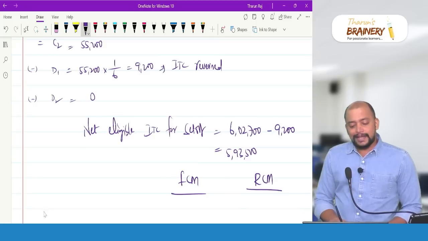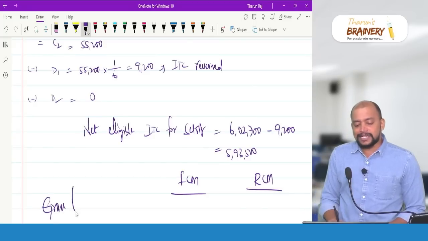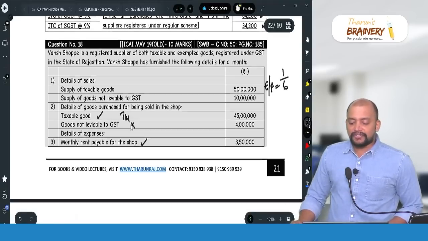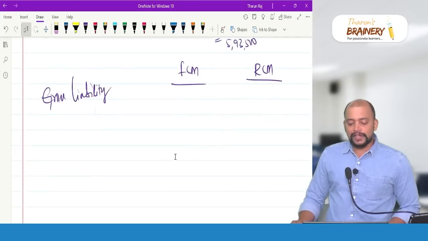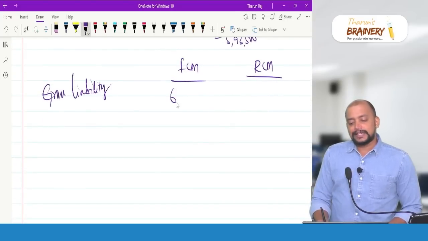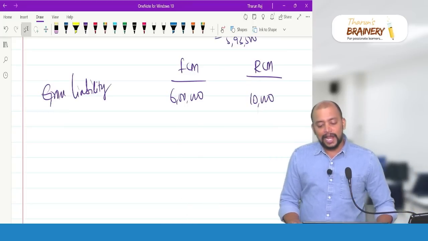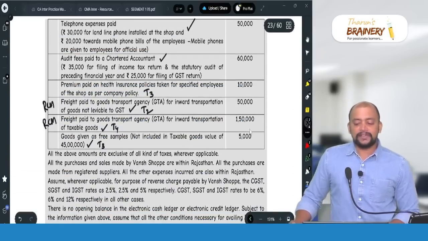Now we have to compute the liability, FCM, RCM. Now gross liability under FCM. So check the question and see what is the taxable turnover. So 50 lakhs. 50 lakhs into 12%, 6 lakhs, that is FCM liability. RCM liability is 10,000. How 10,000? 2 lakhs, 50,000 and 1,50,000.